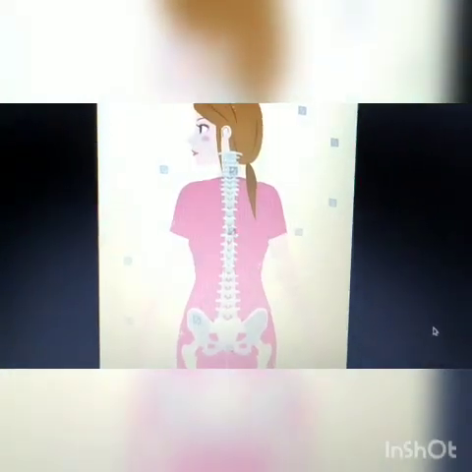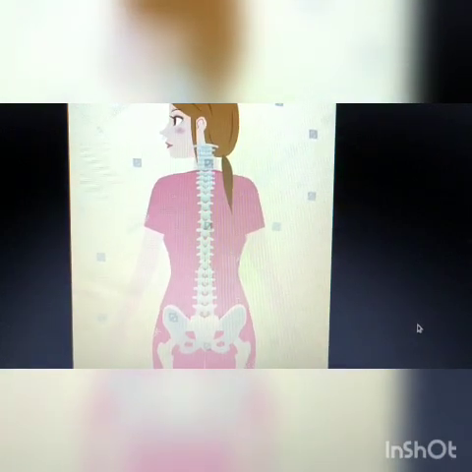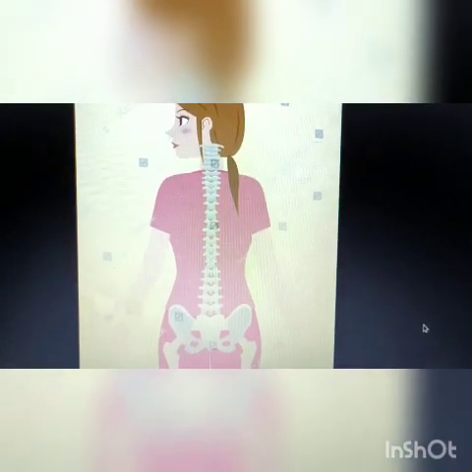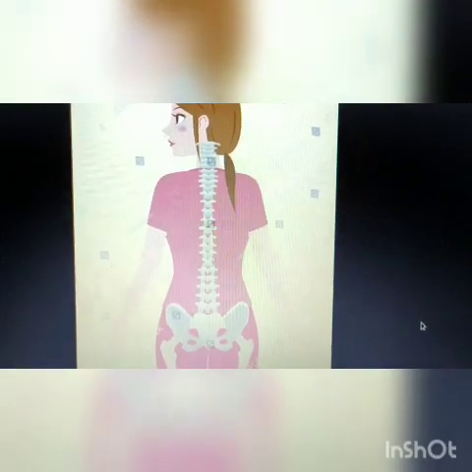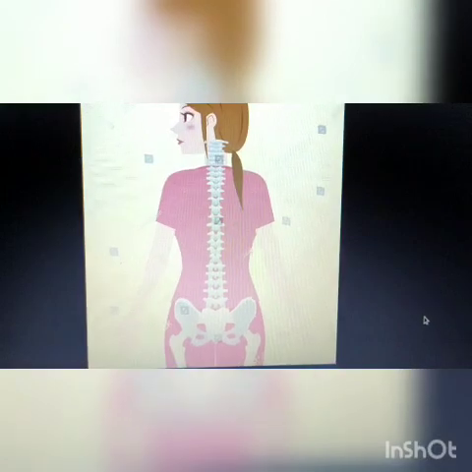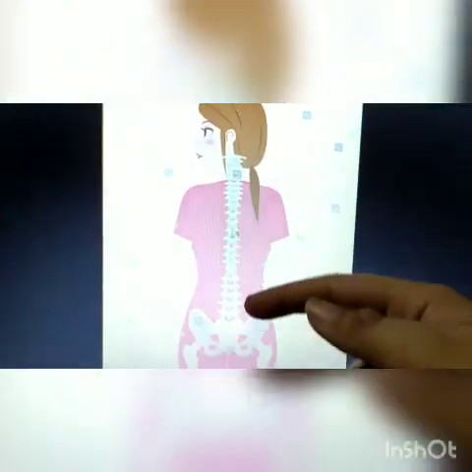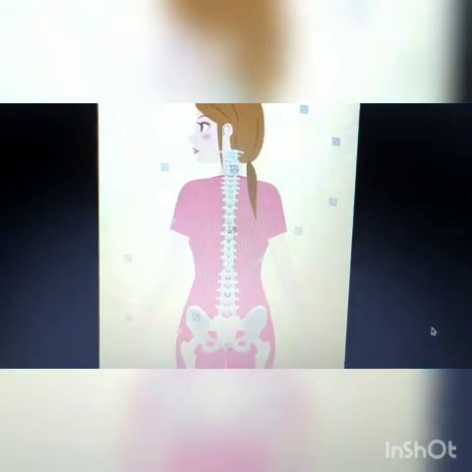The function of this backbone is that it supports the body's weight. So you also have a backbone, isn't it? Yes. This long supporting backbone supports your body weight.